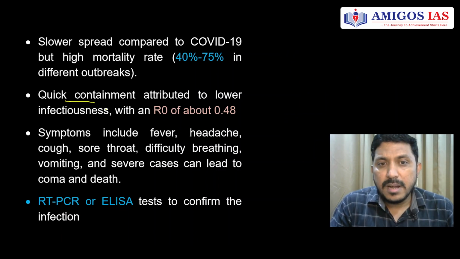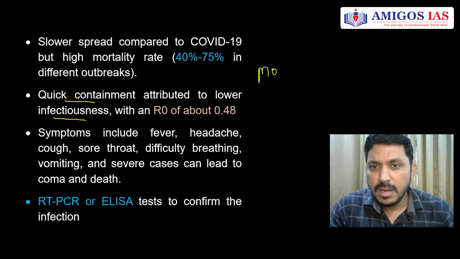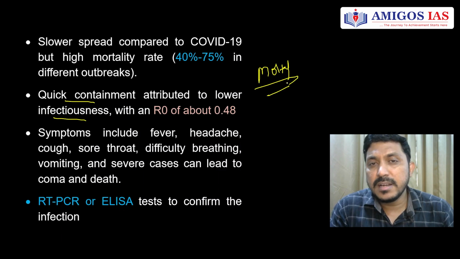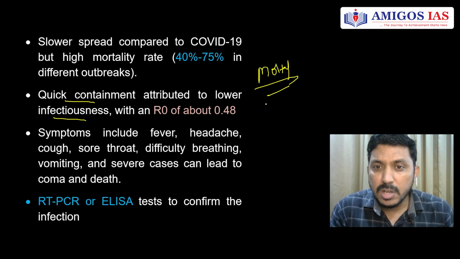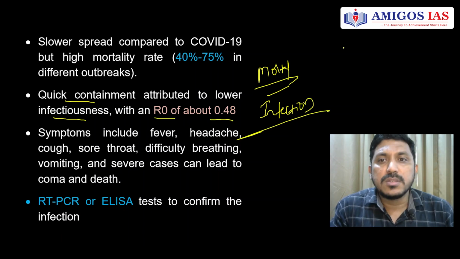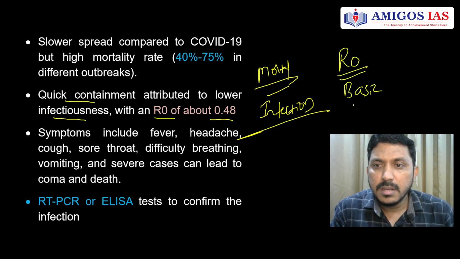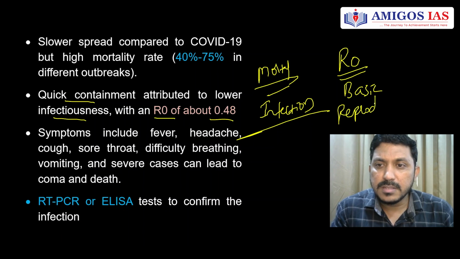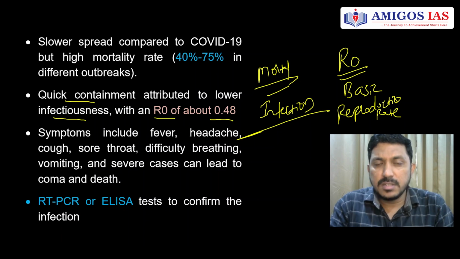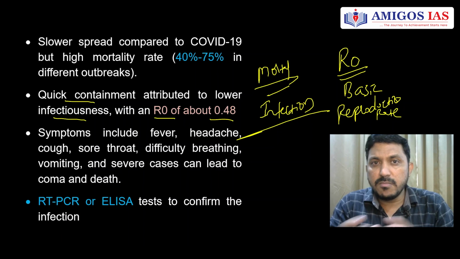But quick containment is attributed to lower infectiousness. So one thing has to be focused on here. Mortality rate is higher, but when it comes to spreading of the disease, the infection spreads slowly compared to COVID. R naught of about 0.48. What is the meaning of this term R naught? R naught is nothing but the basic reproduction rate. That means how fast this particular virus will transmit, how infectious it is, how it transmits from one human to another human.